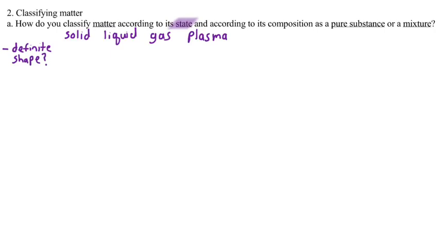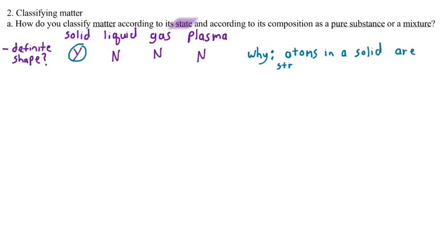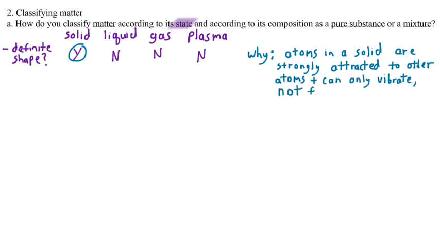So we'll make a little table here. Definite shape. Yes for solids, no for the others. The other ones can take the shape of their container, because the atoms in a solid are strongly attracted to each other. So they can only vibrate in place. They can't flow. They can't travel.